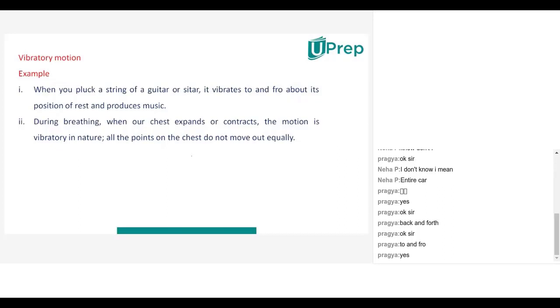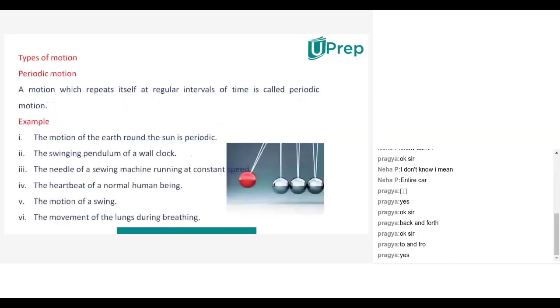Okay. Now, generally in oscillatory motion, you will have one more type of motion, which is called periodic motion.